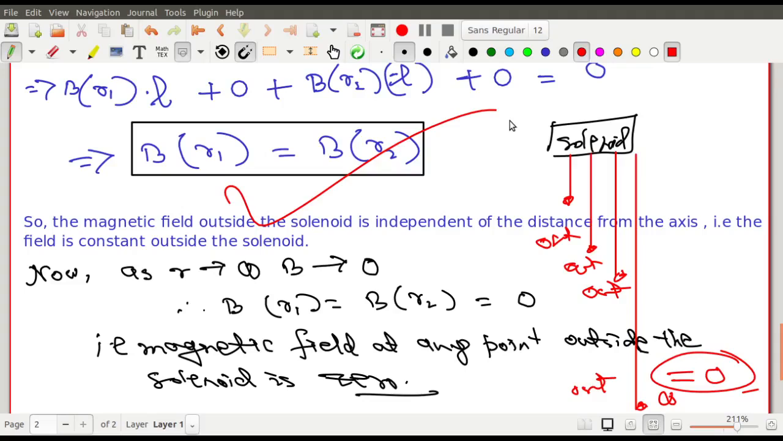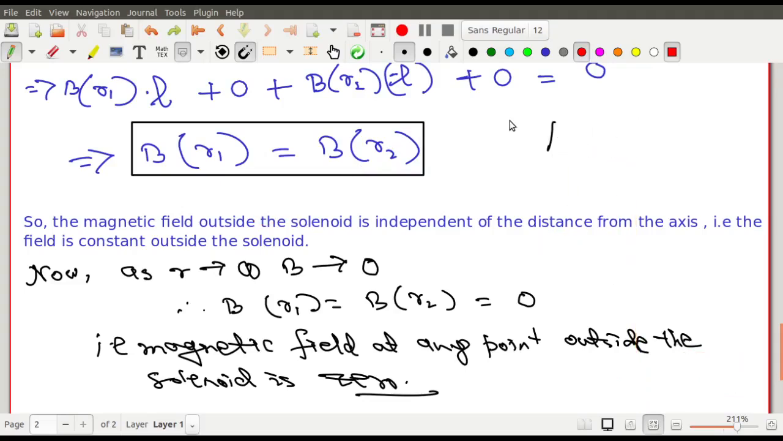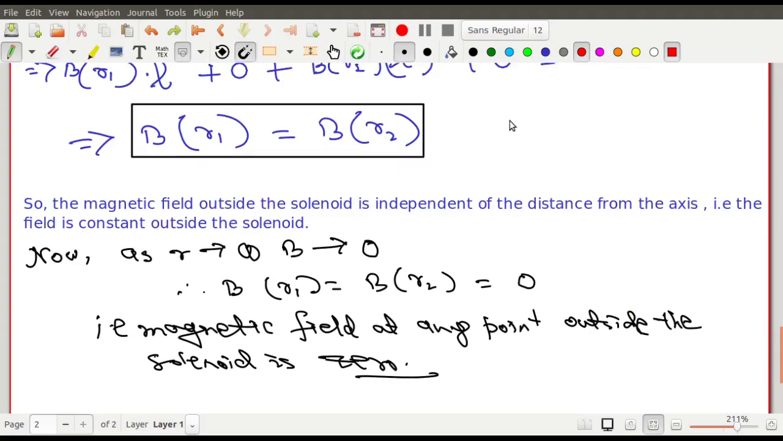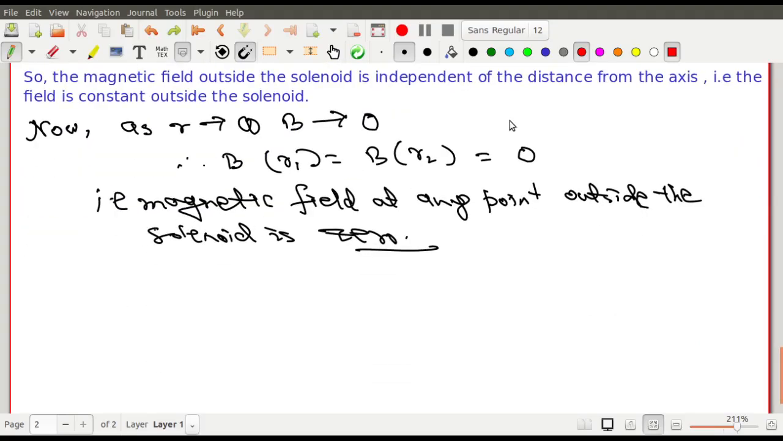At any outside point it should be the same, and at infinity it is 0, which is an outside point. So at any other outside point it must be the same, meaning it must be 0, the same as infinity. So that is why you come to know that the magnetic field due to a solenoid at any point outside, how much is it? The magnetic field at any point outside due to a solenoid is 0.